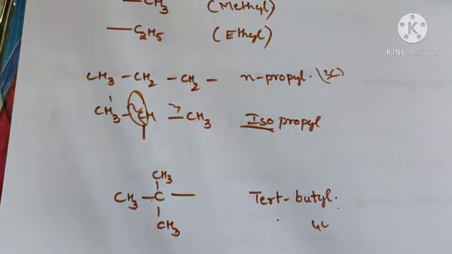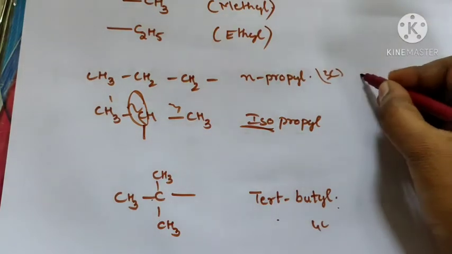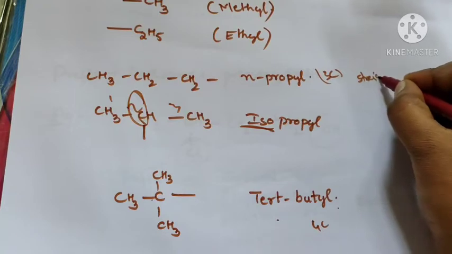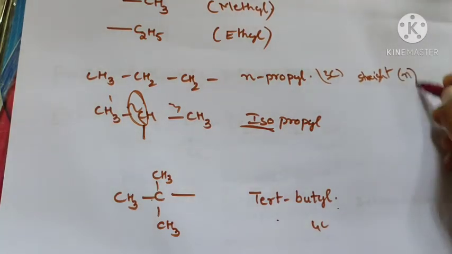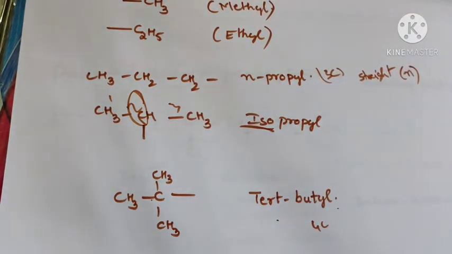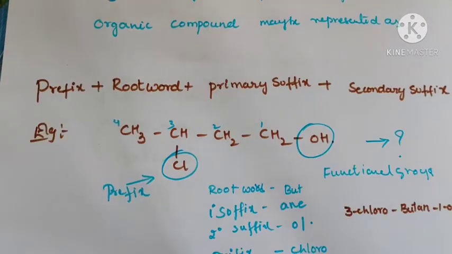The n-propyl is a straight chain, so we call it n. And the organic compound may be represented as prefix plus root word plus primary suffix plus secondary suffix.